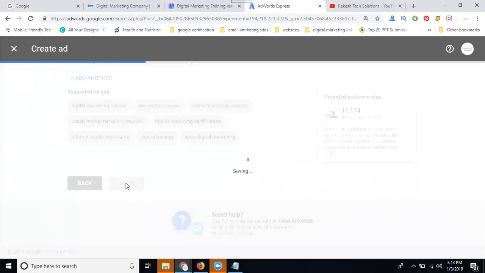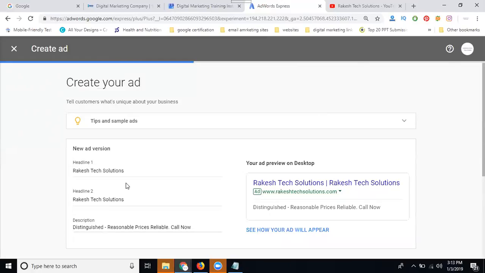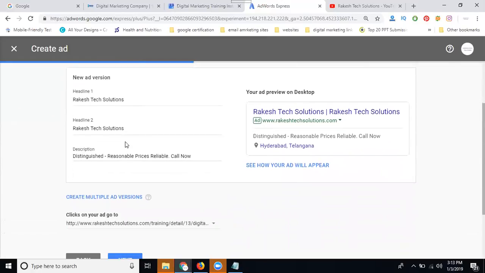Each and every ad will be created from your map using keywords. That is called your relevant keywords. After that, here they show headline 1, headline 2 and a description. Headline 1, 30 characters. Headline 2, 30 characters. Description, 80 characters. AdWords supports 90, Express supports 80 characters.